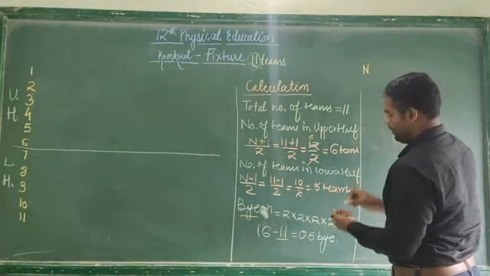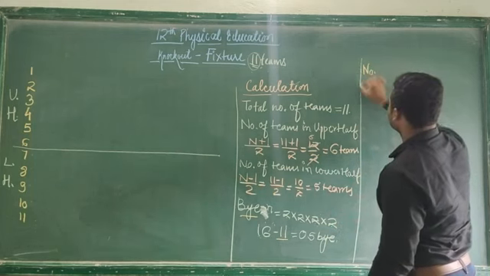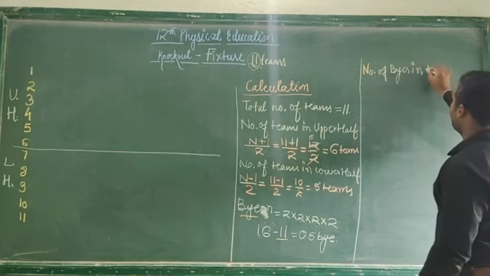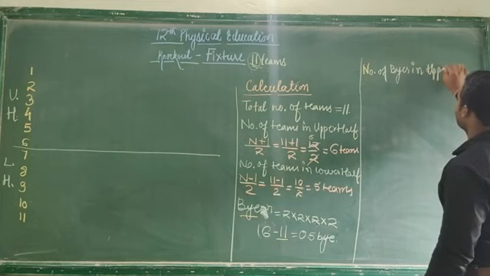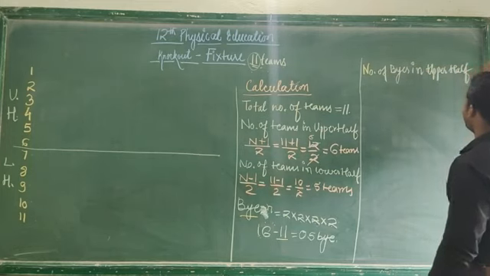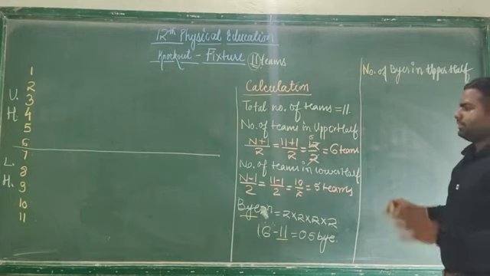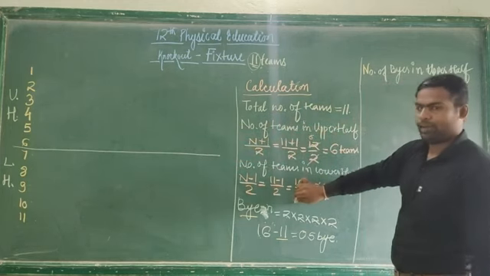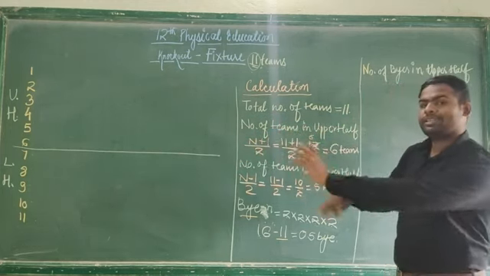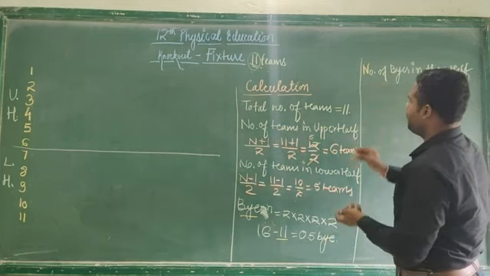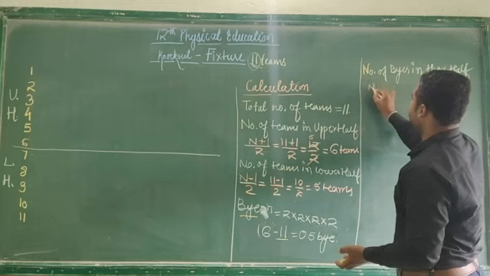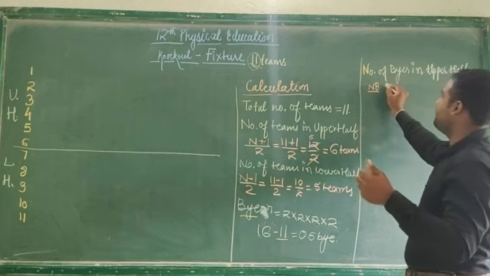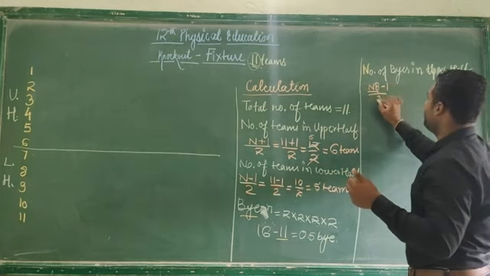So you write here: number of byes in upper half. Now what is the formula for number of byes in upper half? It is very simple. See, when we were making the upper half and lower half, what did we do? N plus 1. So you will have to do just the opposite. The formula for upper half is NB, number of byes, minus 1, divided by 2.